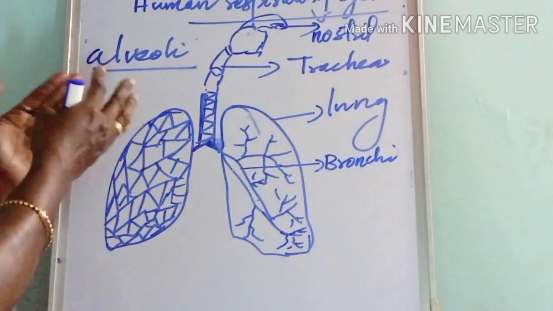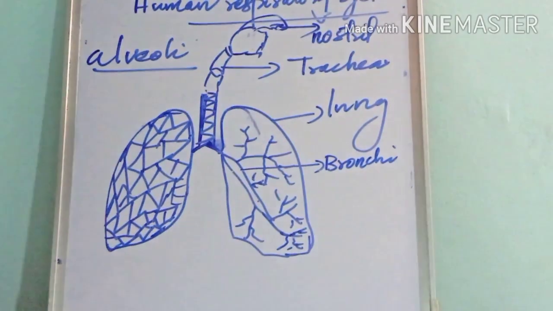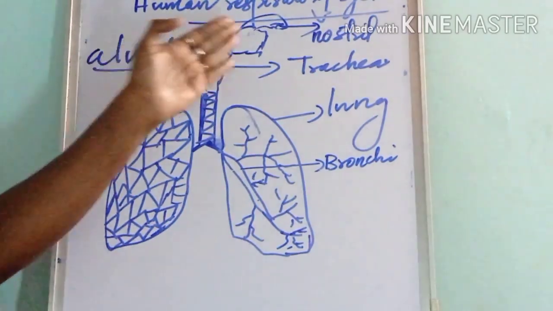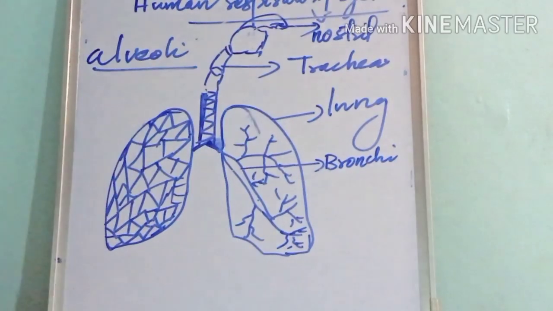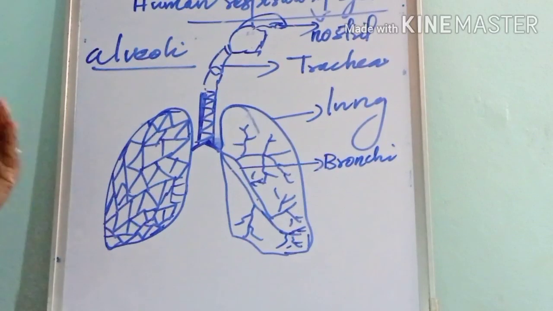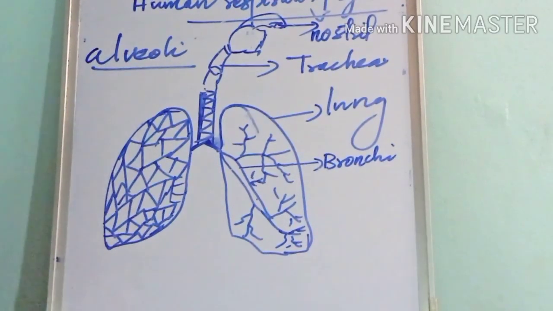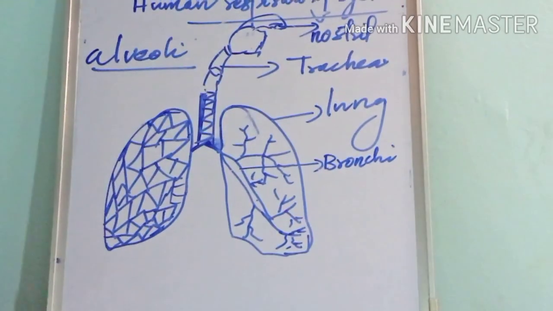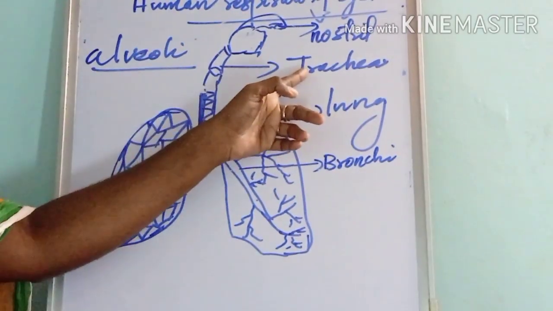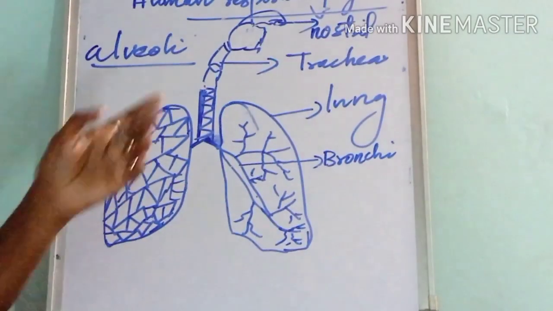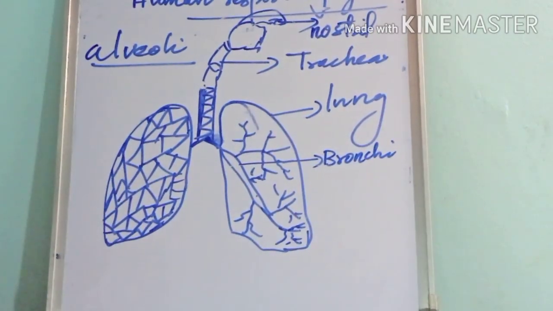That is about the human respiratory system. When you breathe in, the air enters through the nostril, which contains hair and mucus that trap the dust and organisms present in the air. Then the air enters a tube-like structure called the trachea, otherwise called the windpipe.